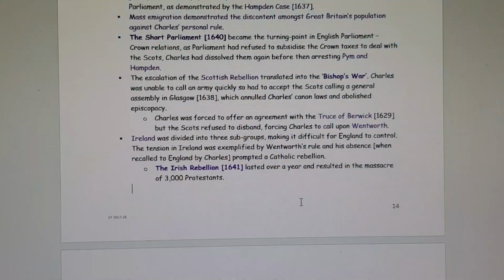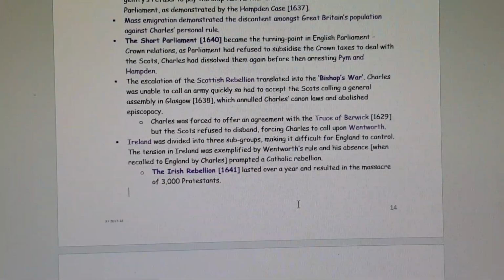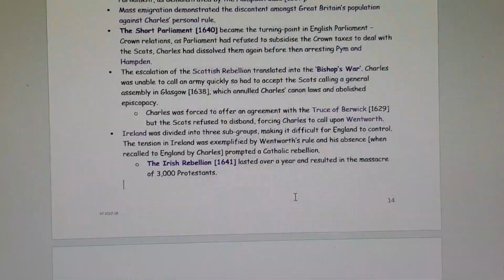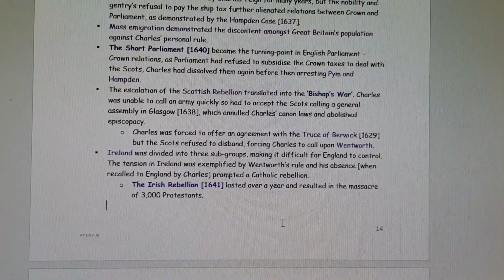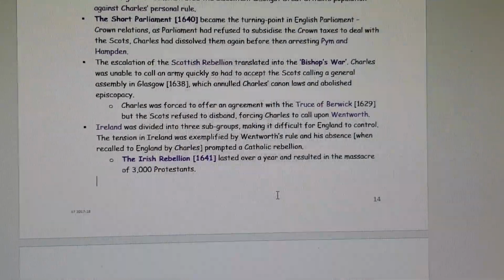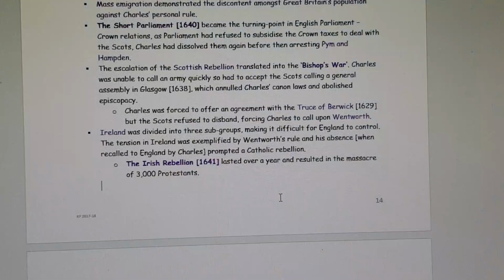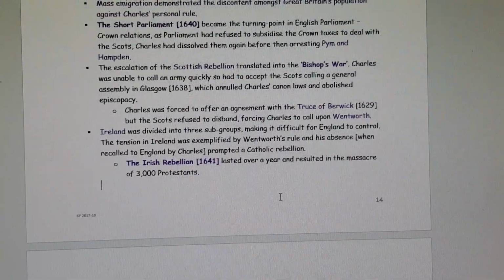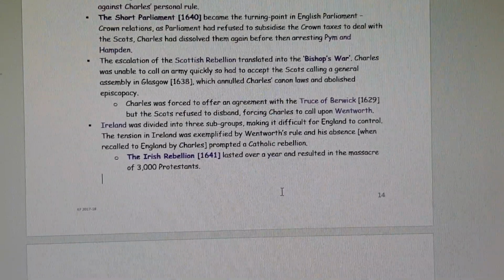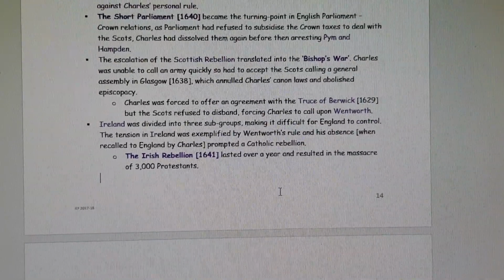His absence, when recalled to England by Charles to deal with the Scottish threat, then prompted a Catholic rebellion. The Catholics saw it as an opportunity with which to rebel in the absence of any type of Crown presence within Ireland, and from Wentworth being absent. As a result, you have the Irish Rebellion in 1641, which lasted over a year and resulted in the massacre of 3,000 Protestants.